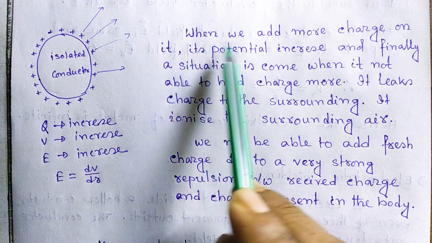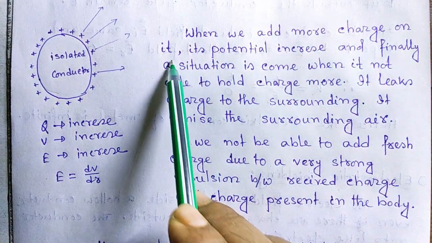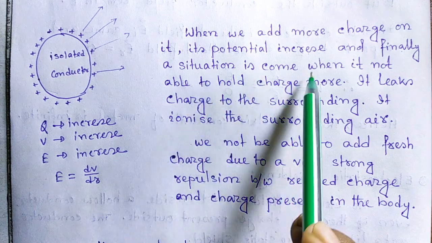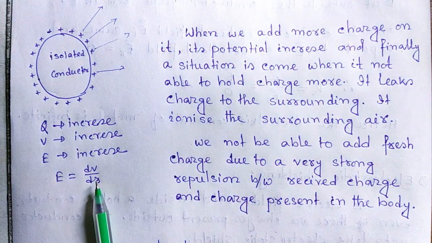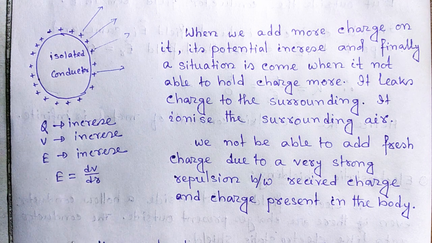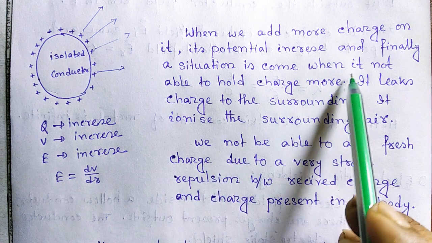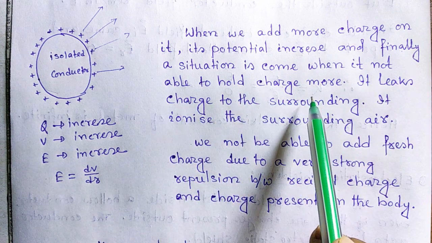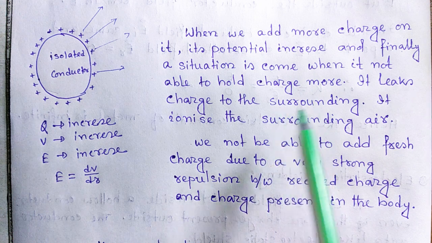Now when we add more charge on it, its potential increases, and finally a situation comes when it is not able to hold more charge.